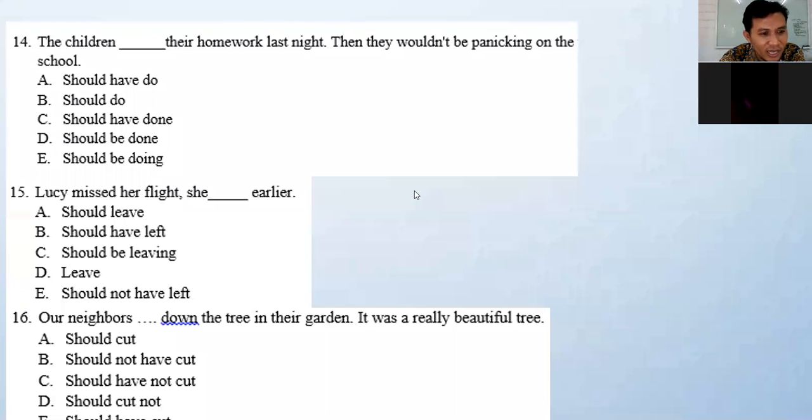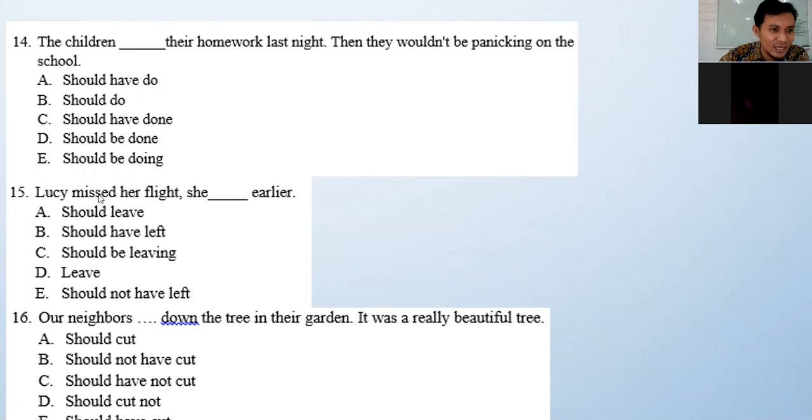What is the answer here? Apa kira-kira? Kapan dia ketinggalan pesawatnya itu? Sudah ketinggalan atau belum? Apakah dia sudah ketinggalan pesawat? Sudah, sir. How do you know that? Gimana kamu tahu dia udah ketinggalan pesawat?